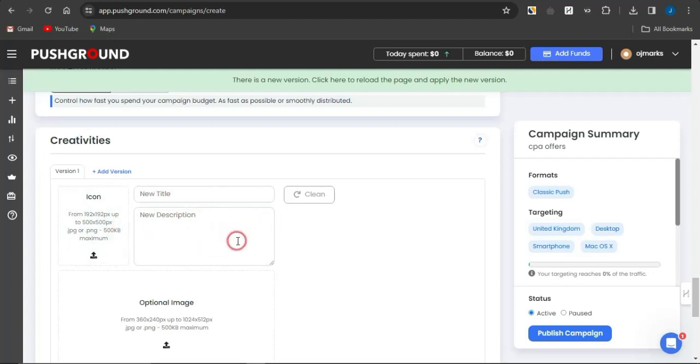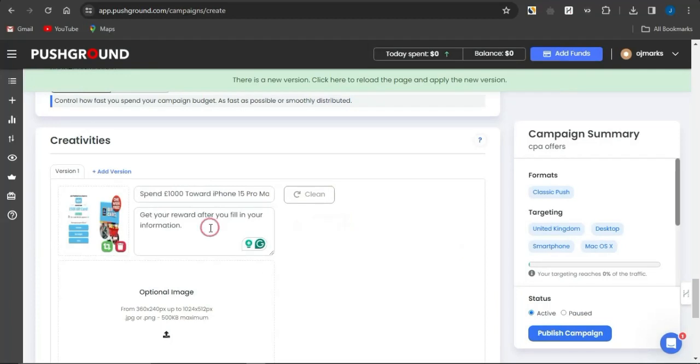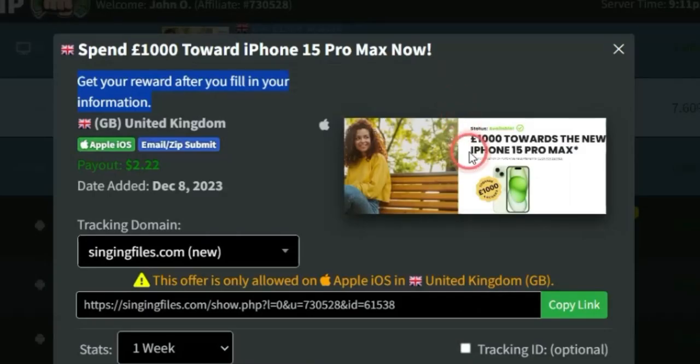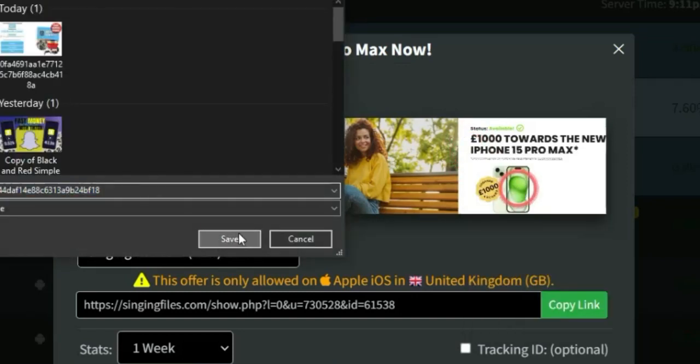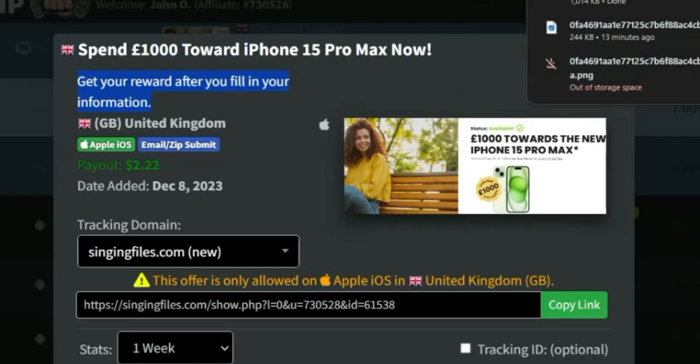I'm just going to put in one right now. You can see right here I've inserted all this, and all this was obtained from that CPA marketing offer which we're promoting. As you can see, you need to grab the image from the CPA grip by simply right clicking on the image, clicking on save image as, and downloading the image on your device. Head back to that platform.